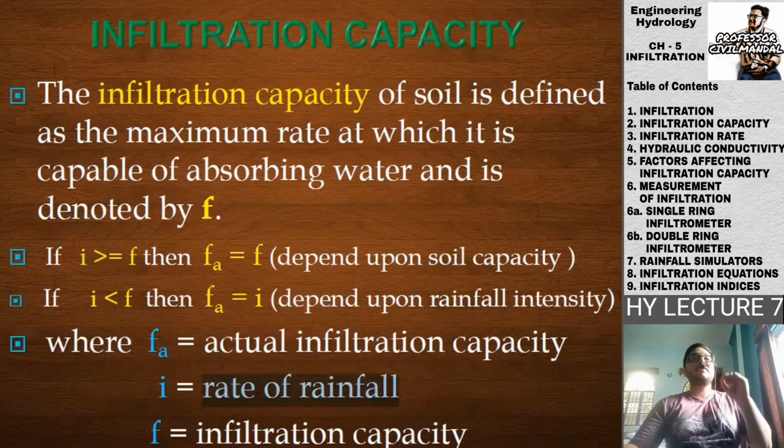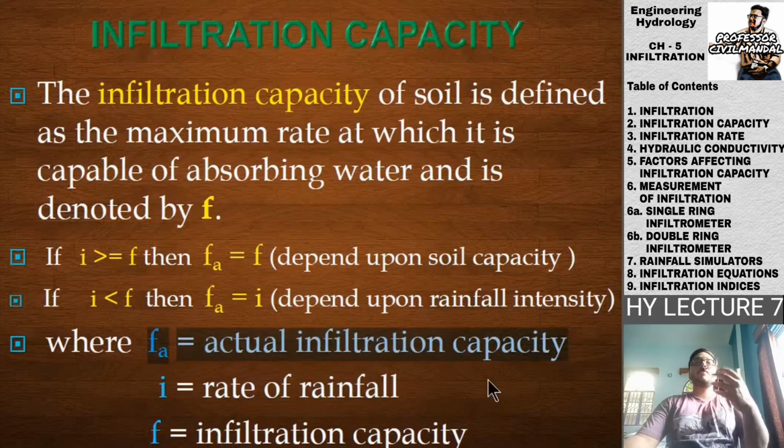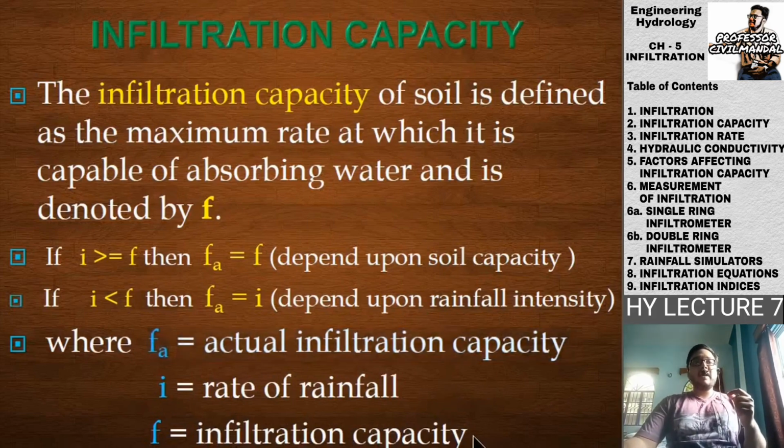So I we are considering as the rate of rainfall, and one more thing: Fa is the actual infiltration capacity. It varies from soil to soil, and with different rainfall conditions or moisture conditions. So Fa is the actual infiltration capacity and F is the maximum infiltration capacity that we have for a soil.